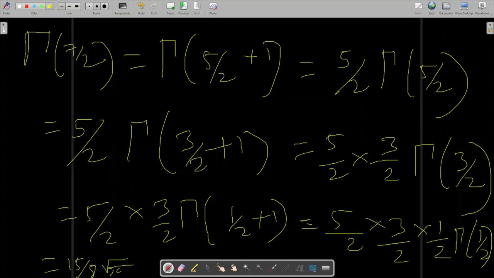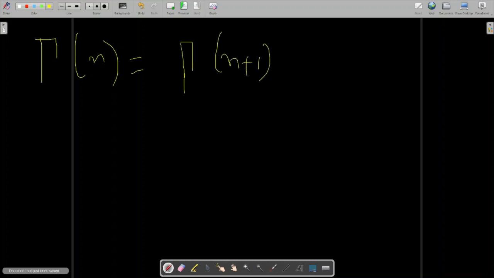I am writing all these things in half sleepy mode. So pardon me if some multiplication or something minor gets wrong, you will have to correct it yourself. I don't think there is anything wrong though. 5 into 3 is 15, 2 into 2 into 2 is 8. And gamma half is root pi.